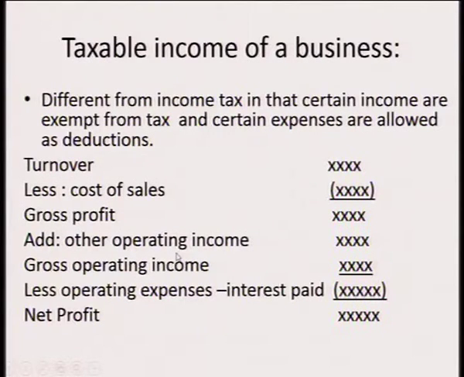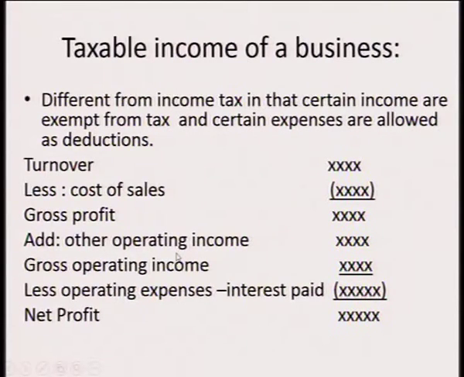Then you have the taxable income of a business, different from income tax in that certain income is exempted from tax and certain expenses are allowed as deductions. For a business, the taxable income is not like for an individual. For a business, they will have a turnover, which will maybe be profit or a gain, less the cost of sales. Then you get your gross profit. Then you add other operating income.